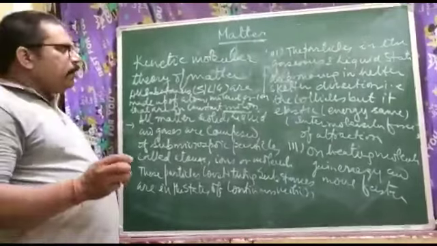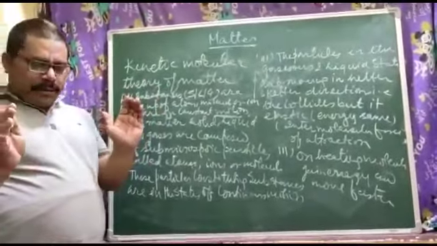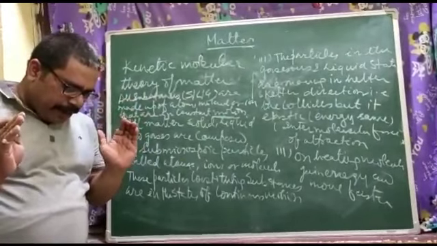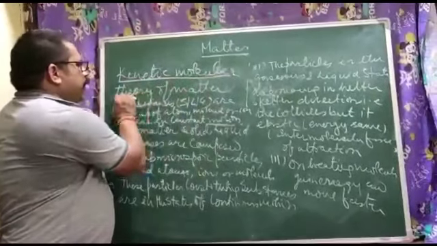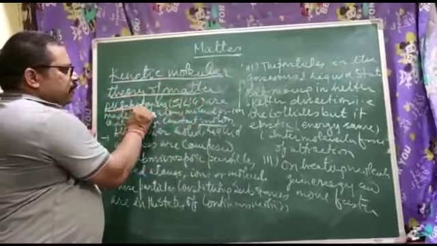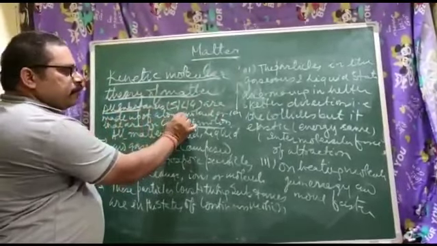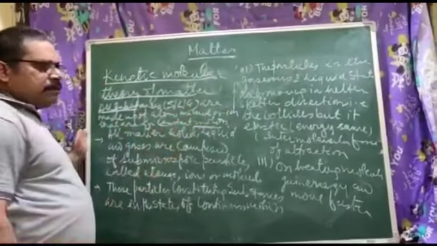Now, dear children, first you come to know about the interparticle states of the matter. Kinetic theory of matter: all substances, solid, liquid, gas, are made up of atoms, molecules or ions that are in constant motion.